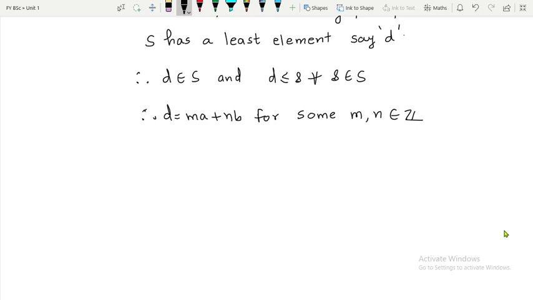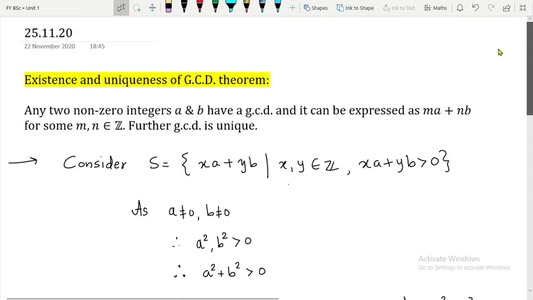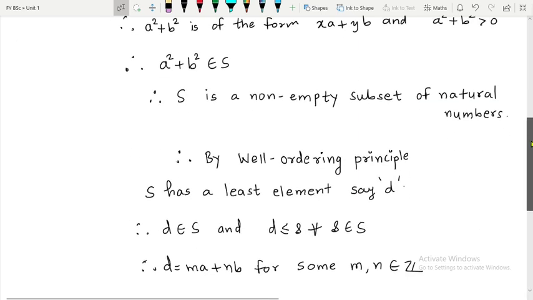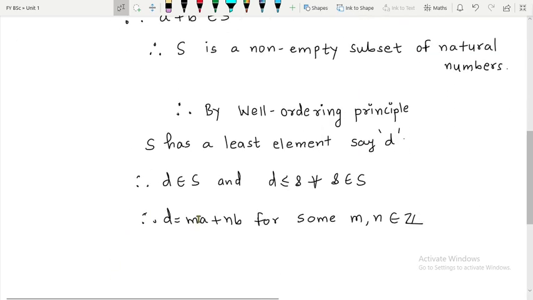Now see what we want to prove: we want to prove that any two non-zero integers have a GCD and that GCD can be expressed in this form. Till now what I have is one number which can be written in this form, that is ma plus nb. What I am going to show now is that this number is nothing but the GCD of a and b.